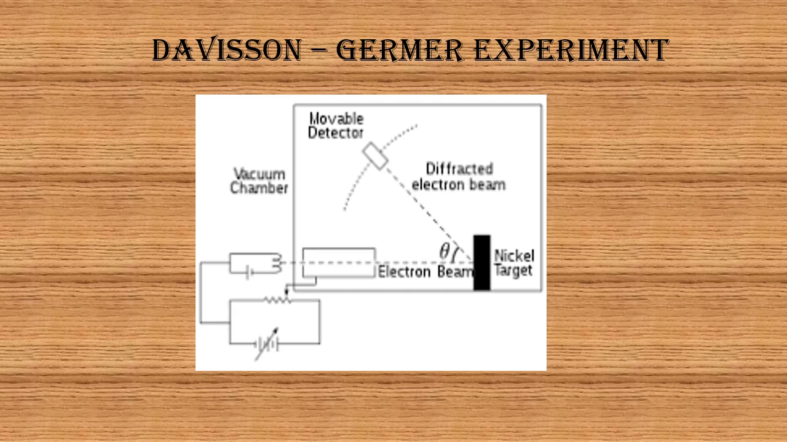The electrons are scattered in all directions by the atoms in the crystal. The detector can be moved to any angle phi relative to the incident beam. The energy of the electrons in the primary beam, the angle at which they reach the target, and the position of the detector would be varied.